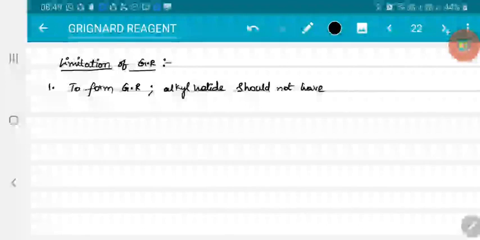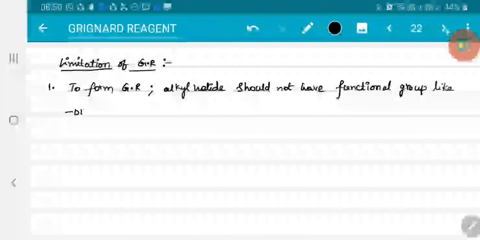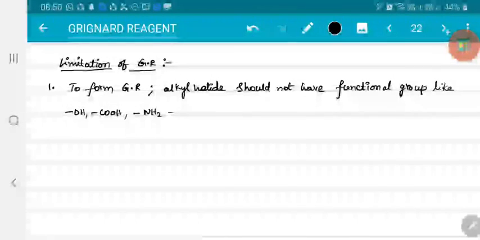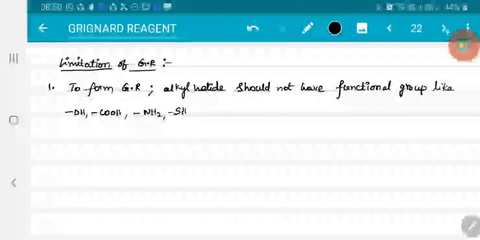That means it should not have functional groups like OH, COOH, NH2, SH, acetylide, etc. That means nothing but acidic hydrogens.